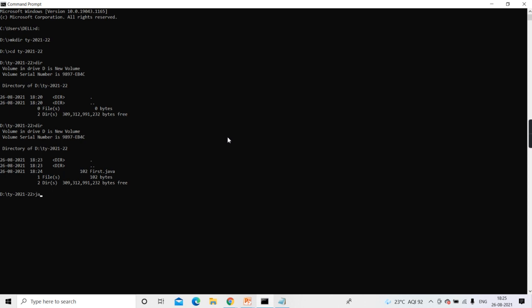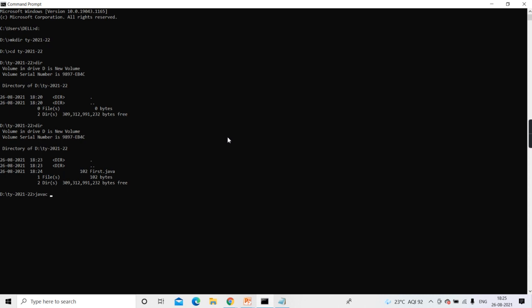So there is one file first.java. Now first we'll compile this. In my machine JDK is already installed, so I'll be able to compile it. Maybe in your machine JDK is not installed, so it will give you a bad command or command not found.